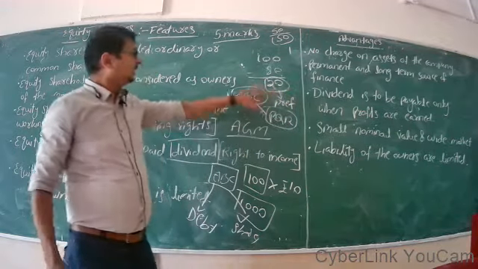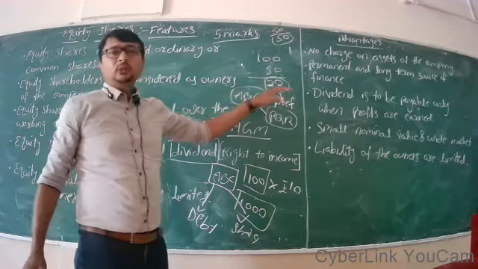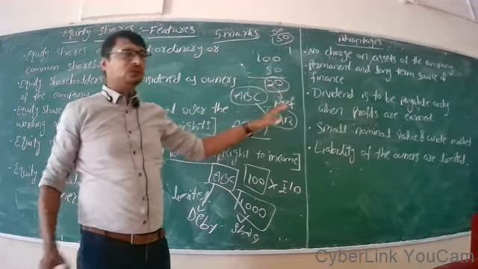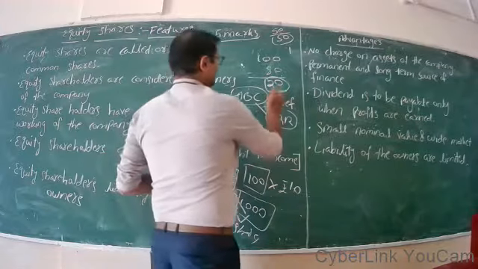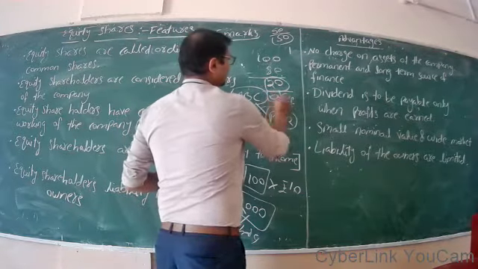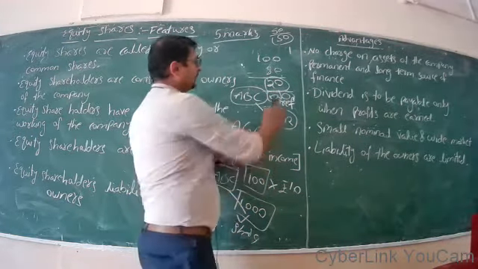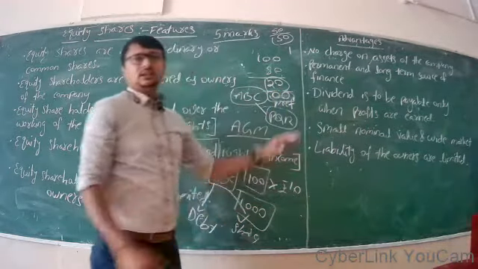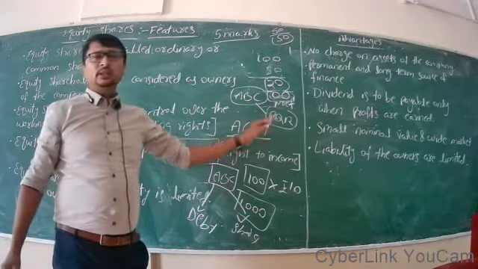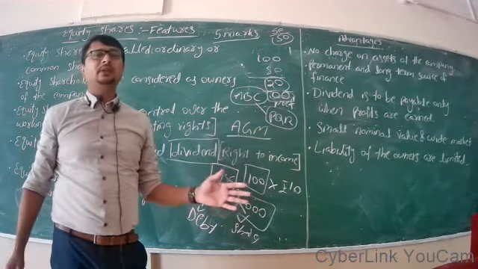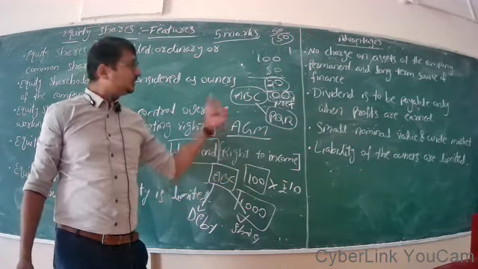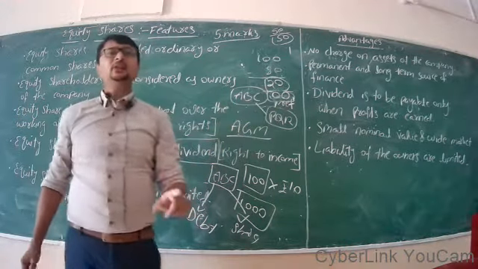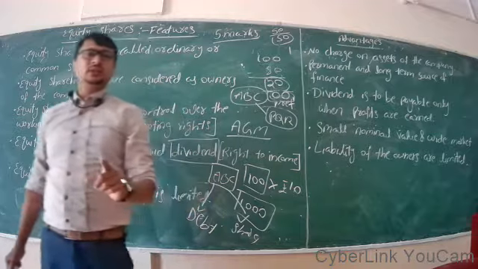When the remaining 20 rupees goes to the preference shareholders, the fund available to equity shareholders is 0. In this case, no need to worry, no dividends are payable by the company. So this is one more advantage: if there is a profit, only then do you distribute dividend to the equity shareholders.